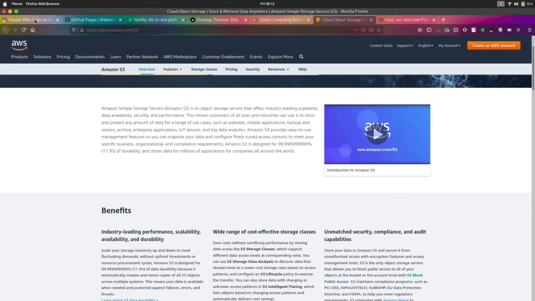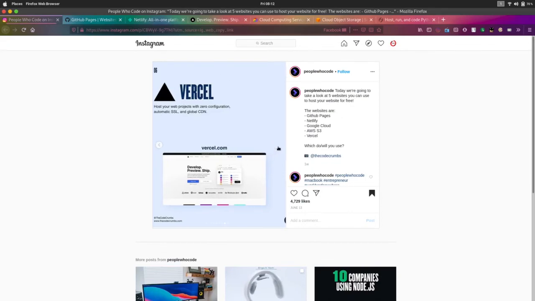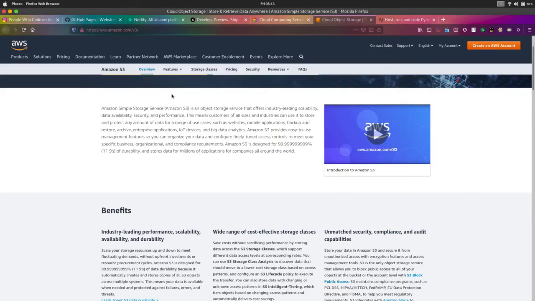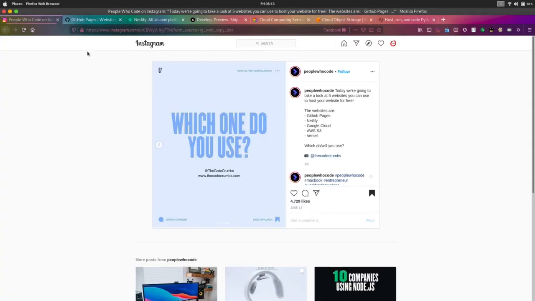Okay, and the final thing is nothing, they have closed. Which one do you use? I'm using AWS, not just S3. I'm using the complete package of AWS, which is 1 year free.